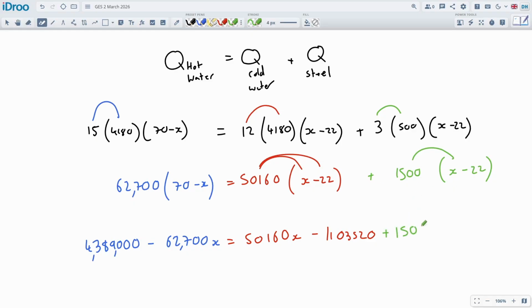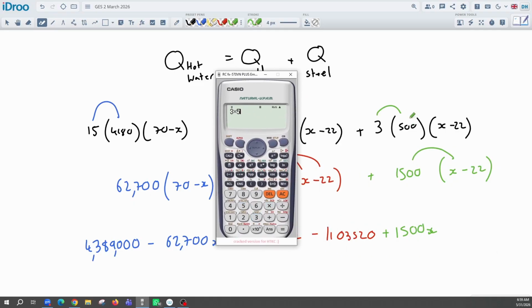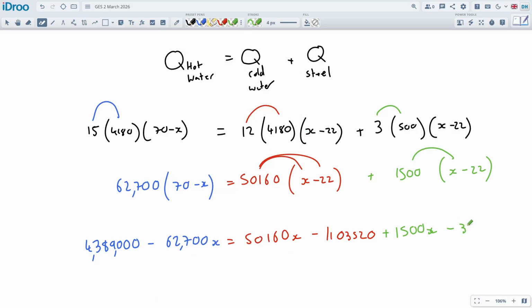So 1500x and then 1500 times 22. Let's just check I did that first bit right. 3 times 500 is 1500, times 22 is 33,000. All right. Okay, so lots of big numbers.